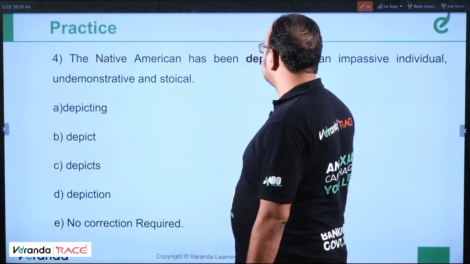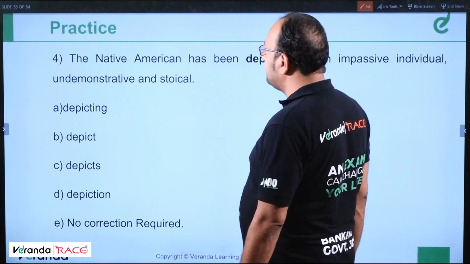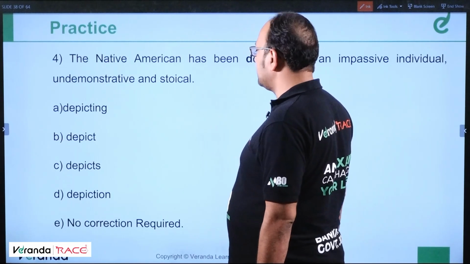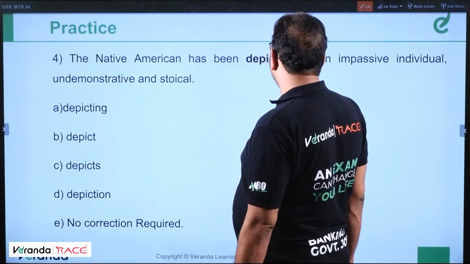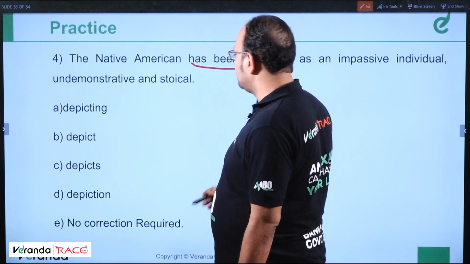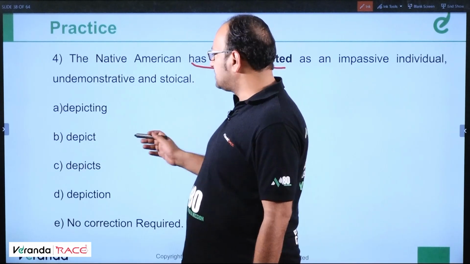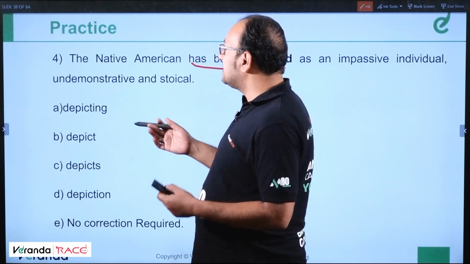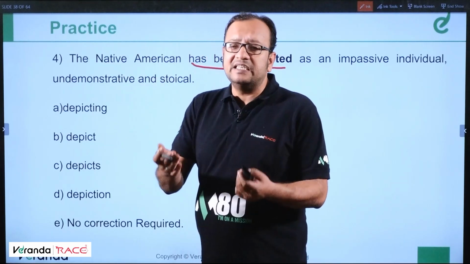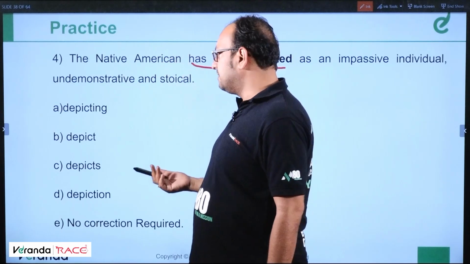Question number 4. The Native American has been depicted as an impassive individual, undemonstrative and stoical. Okay. The Native American has been depicted is correct: present perfect, has been, passive voice. Has been depicting would mean that the Native American has himself been depicting himself, which is incorrect. Somebody else has depicted him.